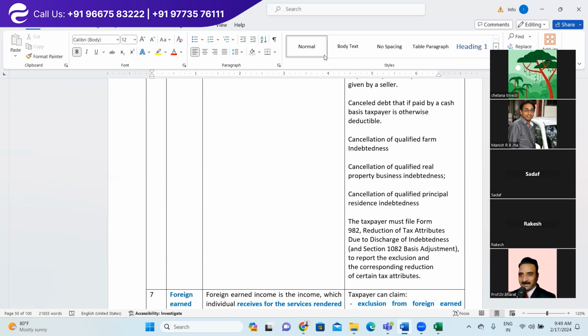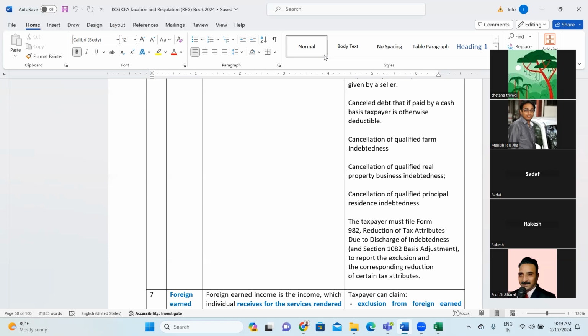So here, especially in the case of cancellation of debt, it says the cancellation of debt if paid by a cash basis taxpayer is deductible. That means if I am using cash basis of accounting and you are using accrual basis of accounting, and you simply write it off but I have not actually done any settlement with you, then that expense will not be allowed for you.